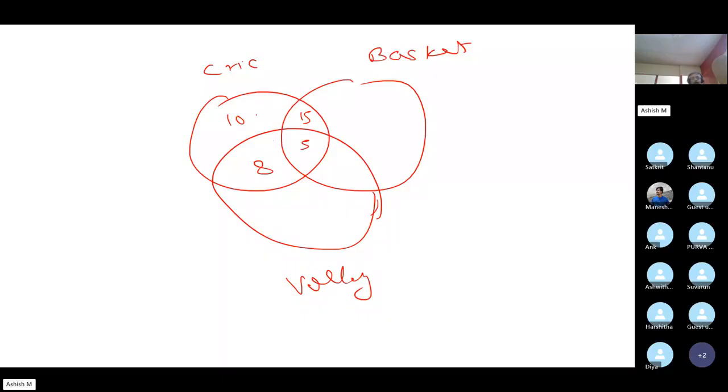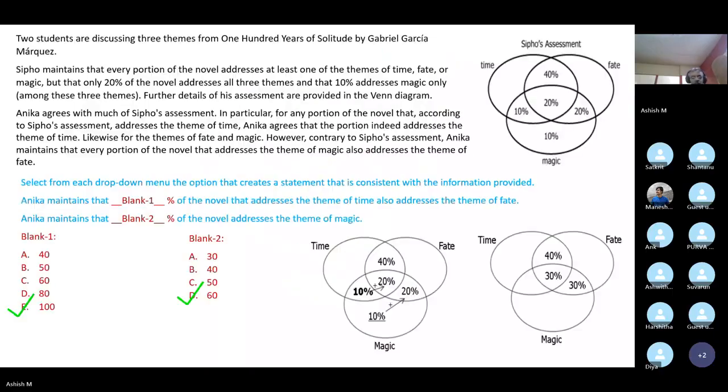So obviously the entire first circle is cricket, right? So it's no different in that sense, Vishnu. Okay, sir. So similarly, notice the theme of time, for example, is basically the entire first circle. Sorry, here in this case.